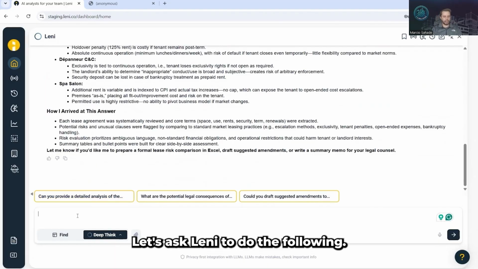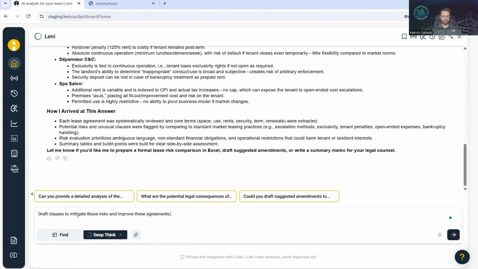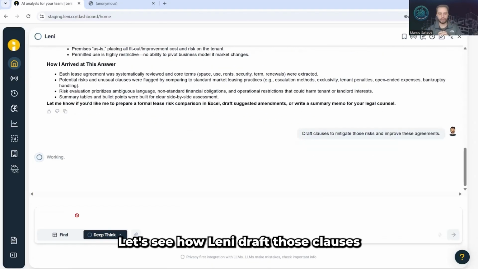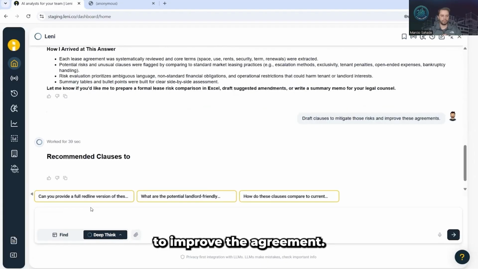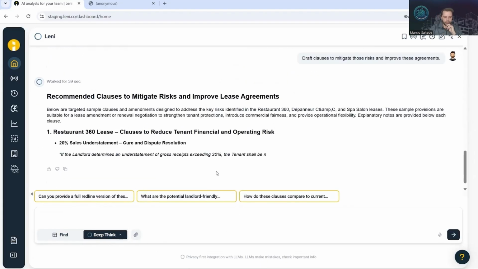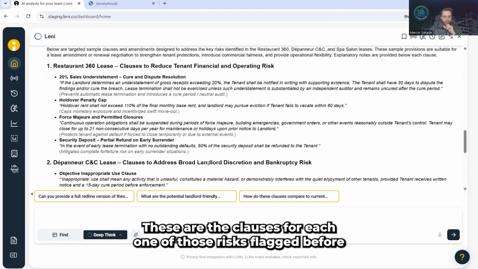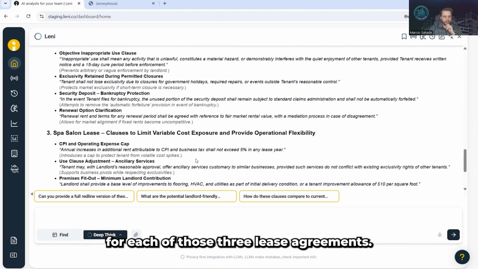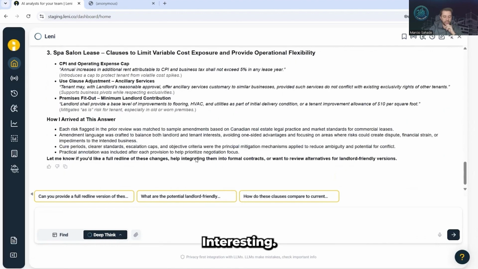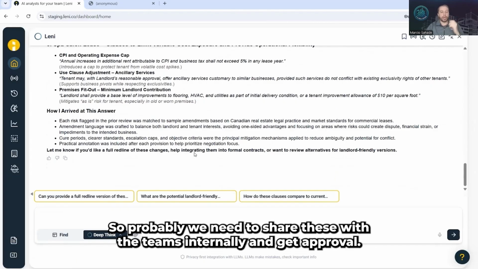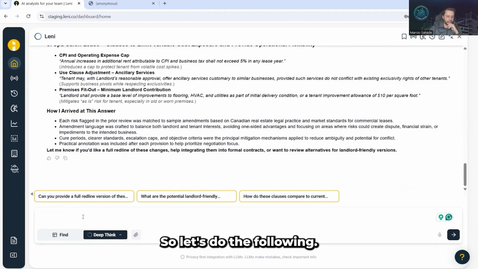Let's ask Leni to do the following. Let's see how Leni drafts clauses to improve the agreement. These are the clauses for each one of those risks flagged before for each of those three lease agreements. Interesting. So probably we need to share these with the teams internally and get approval. So let's do the following. Let's ask Leni to provide a report with all of those.